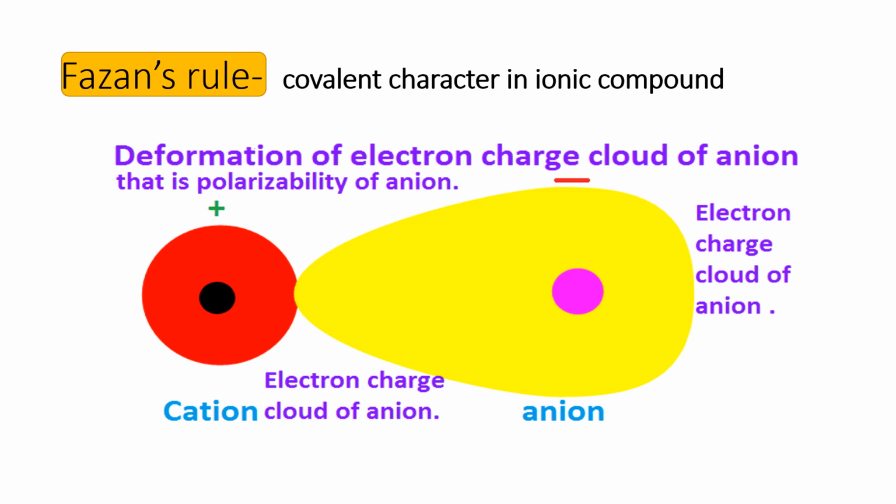The most important thing is that the cation has polarizing power. The cation which has more polarizing power forms a more covalent compound, and on the other hand, the anion which has more polarizability also forms a more covalent compound.